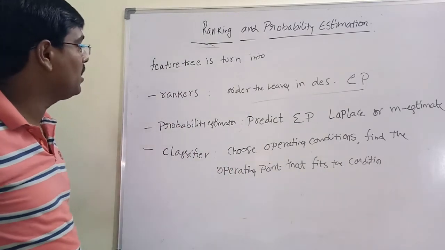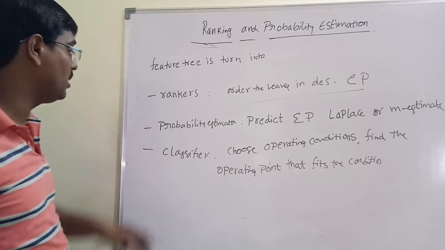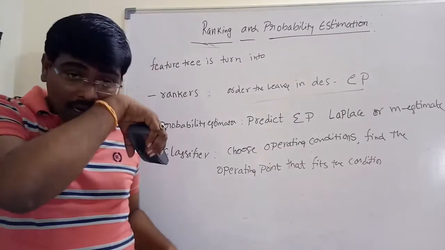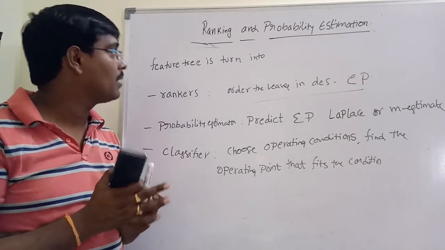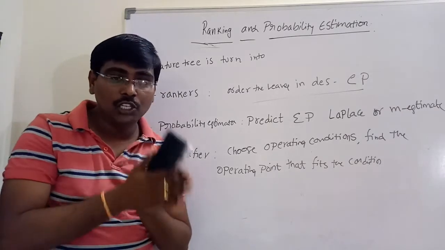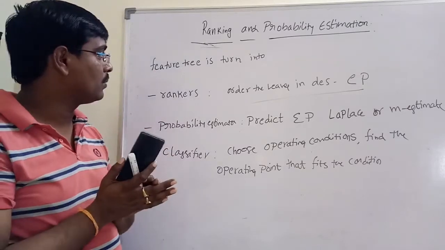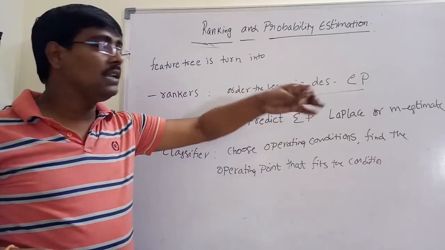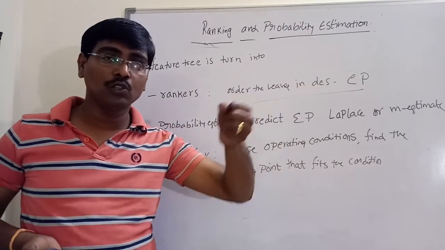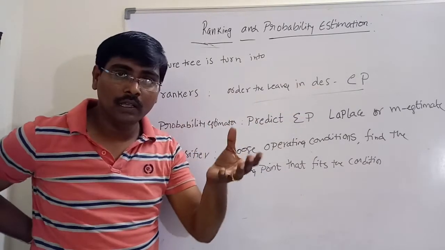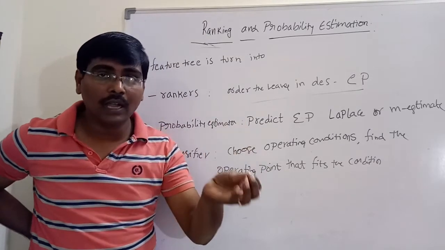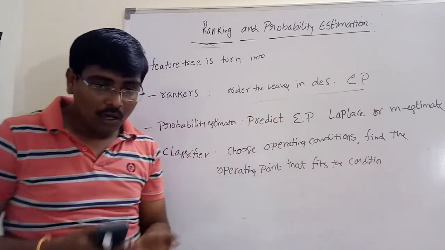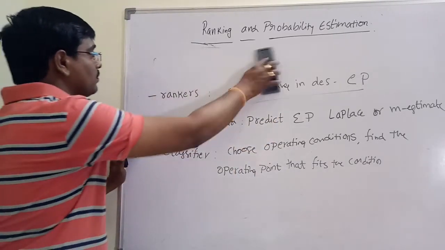So this is the way to convert the feature tree into either a ranker, a probability estimator or a classifier. Suppose the class distribution is representative, generally false negatives are more costly than false positives.